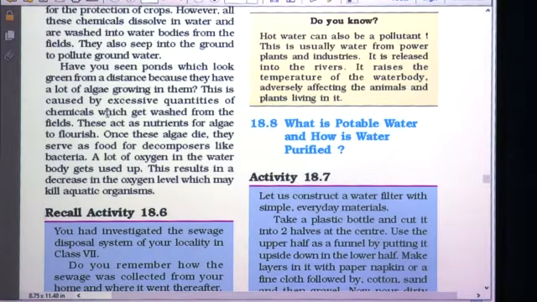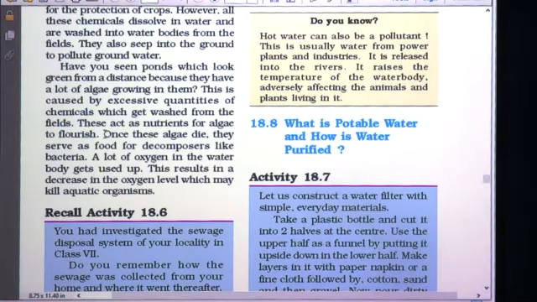Why? This is caused by the excessive quantities of chemicals which get washed from the fields. So excessive quantities of chemicals get washed from the fields and mix with the water reservoir, and because of those chemicals there is growth of algae, also called algal growth. These act as nutrients for algae to flourish. So these chemicals act like nutrients for algae.